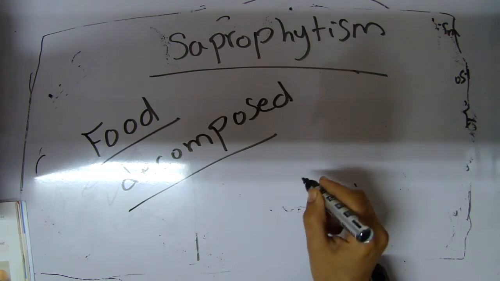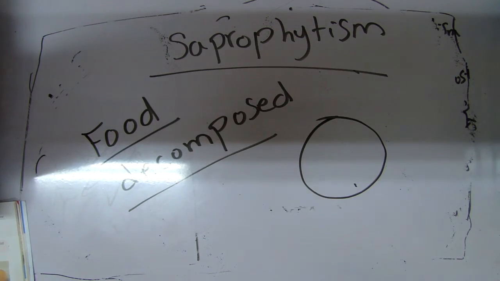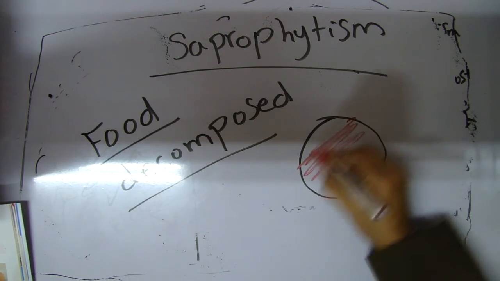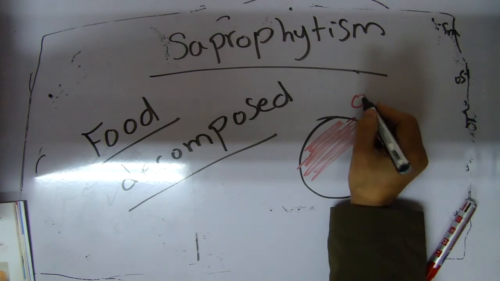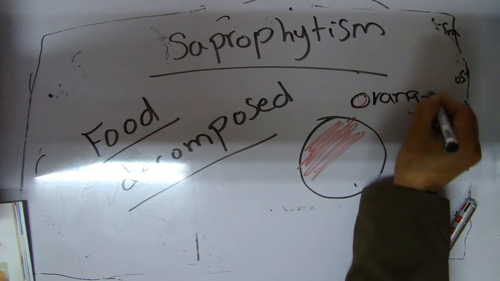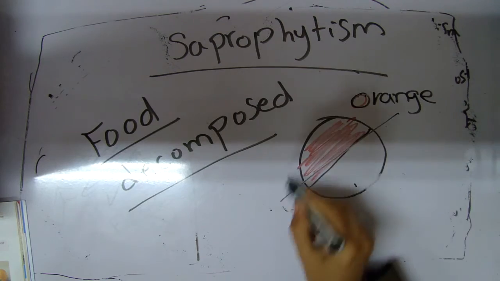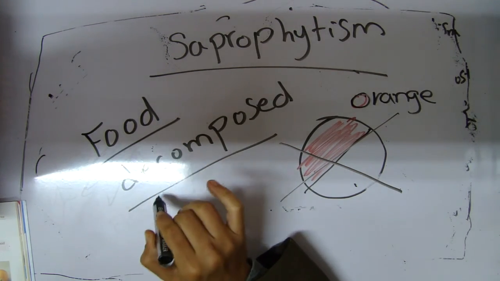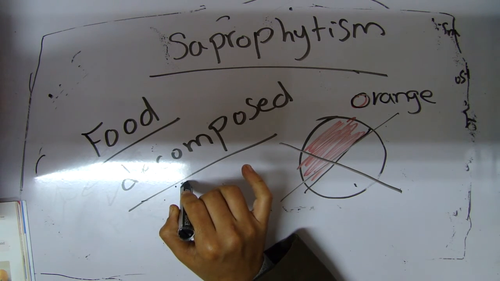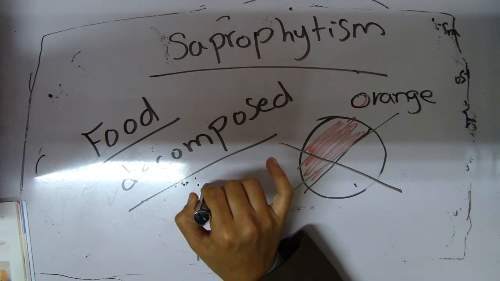like we have an orange, okay, and sometimes you find a green part on the orange. Here you have an orange. You find the green part on the orange. That means you can't eat this orange. Why? Because this food has decomposed. Okay. Or we have here mushroom fungus or bread mold fungus.